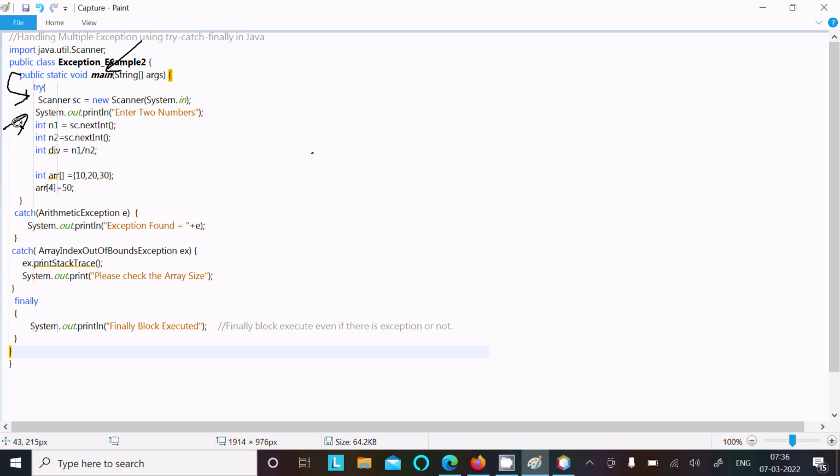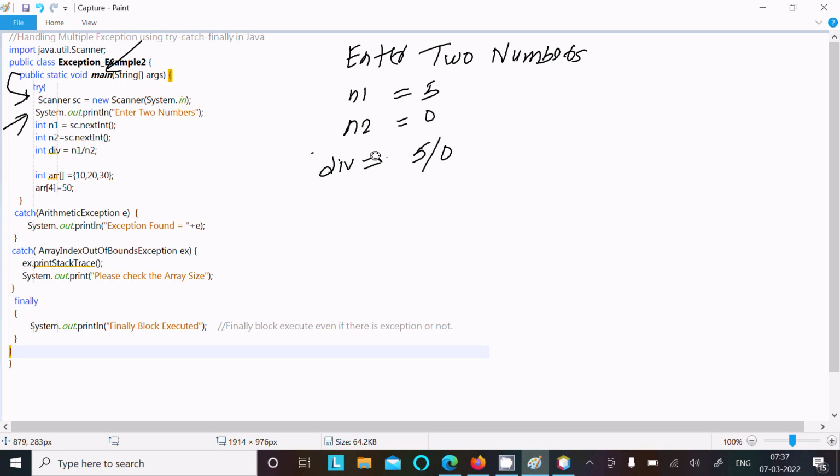So now control comes to this point, System.out.println. Now here it displays on the output screen: enter two numbers. If I enter the first number, that is received by n1. Suppose n1 I enter 5 and n2 I enter 0. So here div is now 5 divided by 0, and 5 divided by 0 gives infinity.